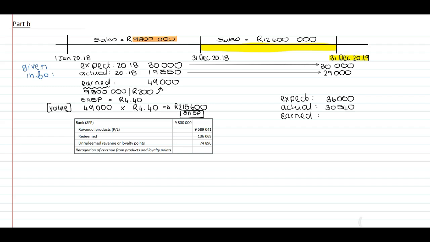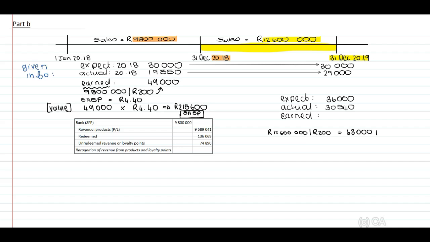Right, you're still with me? And this relates to 2018. Very important, to 2018. Okay, now 2019. Total sales 12.6 million. Therefore, we need to calculate our points earned. We have the 12.6 million divided by 200 Rand, and our total points earned, very important, will be 63,000.